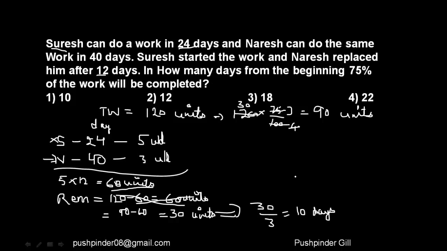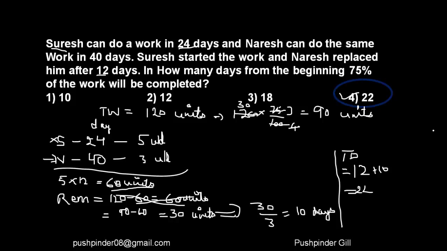Now, the question is asking for the total number of days taken to finish the job, which is equal to the days taken by Suresh, that is 12 days, plus the days taken by Naresh, that is 10 days, that is equal to 22 days. So that means the work has been finished in 22 days, right? So I hope you're understanding what we're trying to do here.